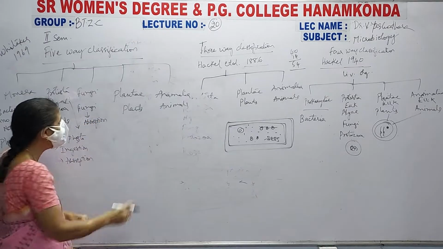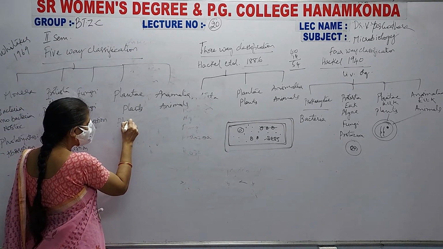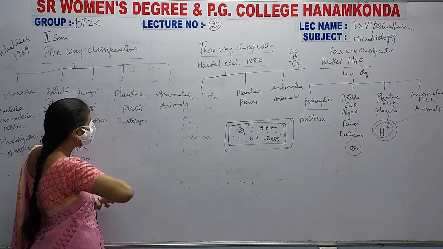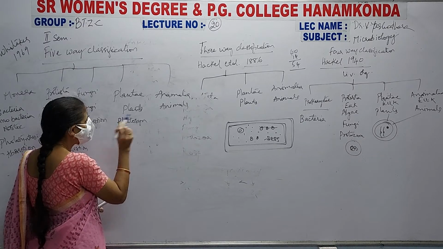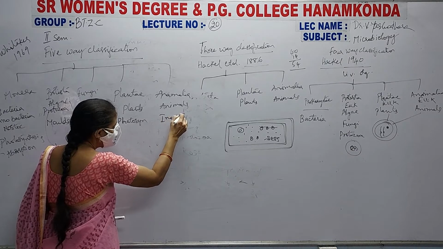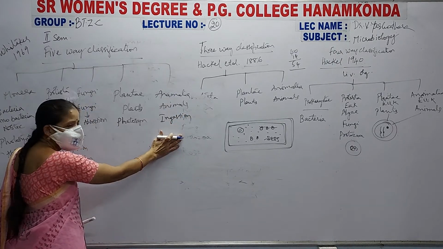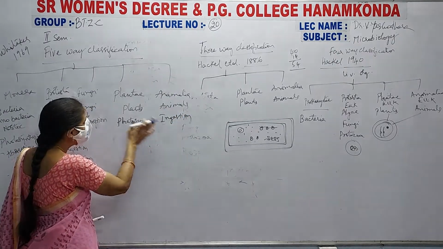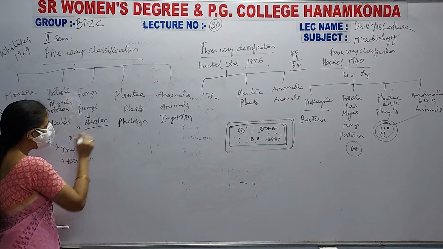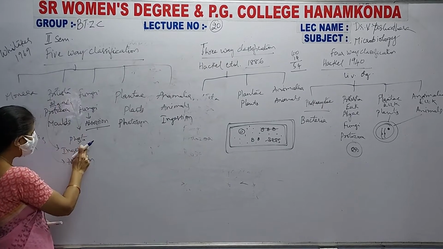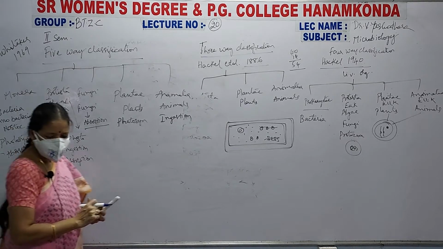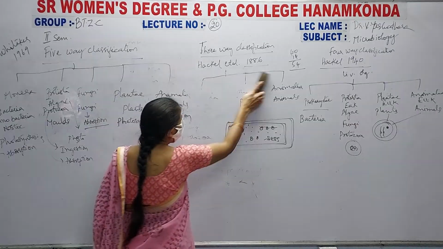Fungi only absorption, and plants photosynthesis. Plants have photosynthesis, see here plants show photosynthesis, and animals show ingestion. That means animals have ingestion type of food uptake, plants have photosynthetic type of food uptake, fungi have absorption type of food uptake, and protista have photosynthesis, ingestion and absorption, and bacteria have photosynthesis and absorption. Now this can be drawn like this.